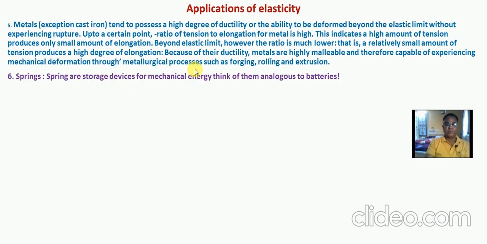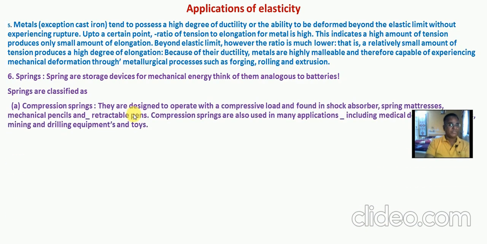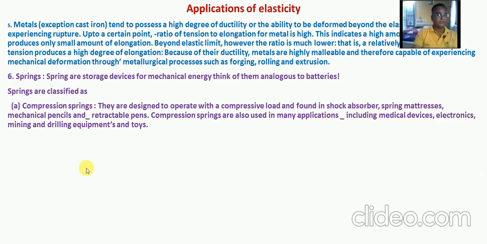Because of their ductility, metals are malleable and therefore capable of experiencing mechanical deformation through metallurgical processes such as forging, rolling, extrusion, etc. And here springs are another example or another application, and obviously springs are classified in different ways. There are different types of springs that are used in our daily life.